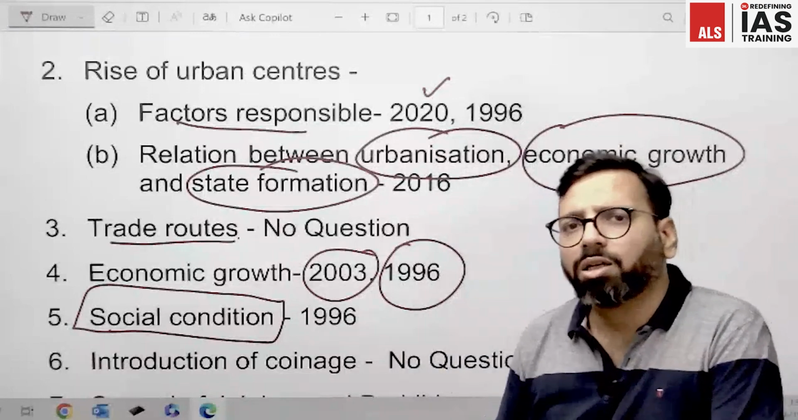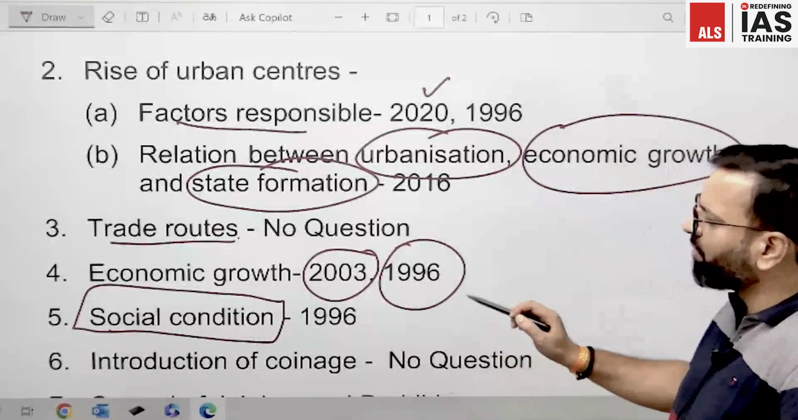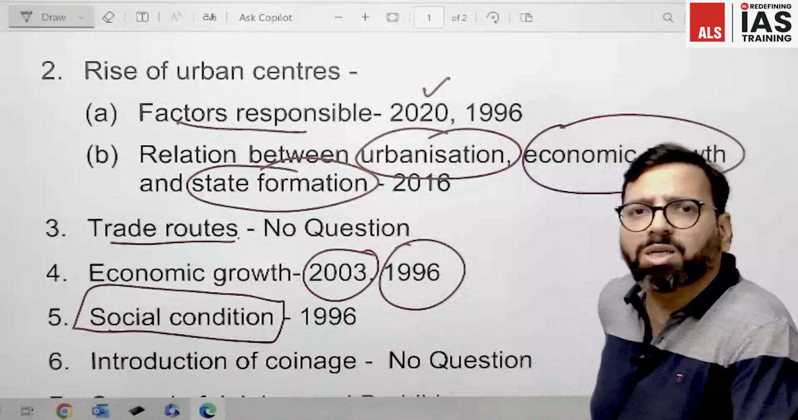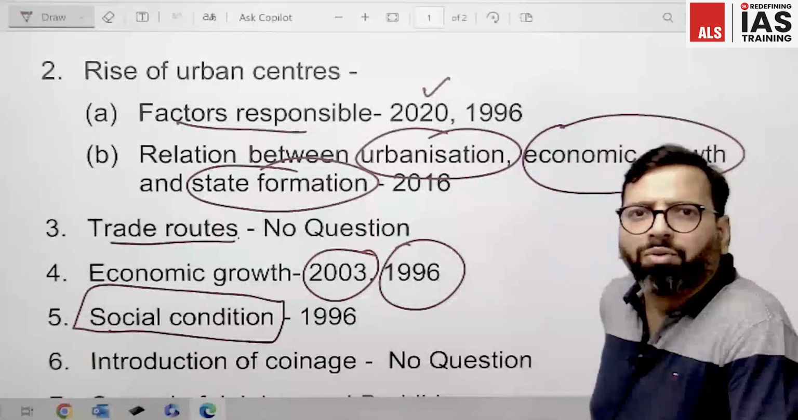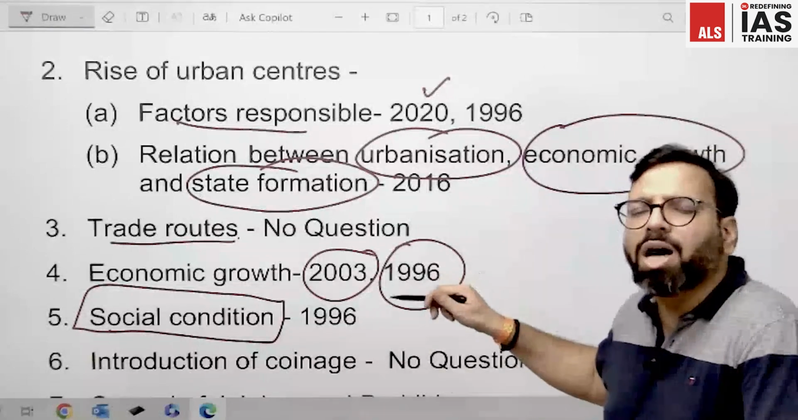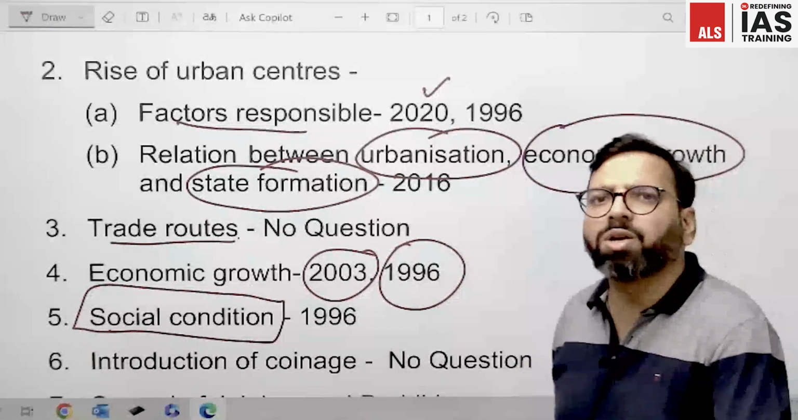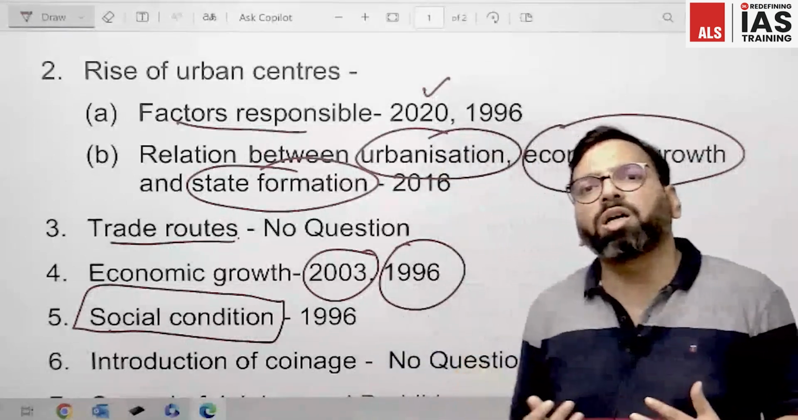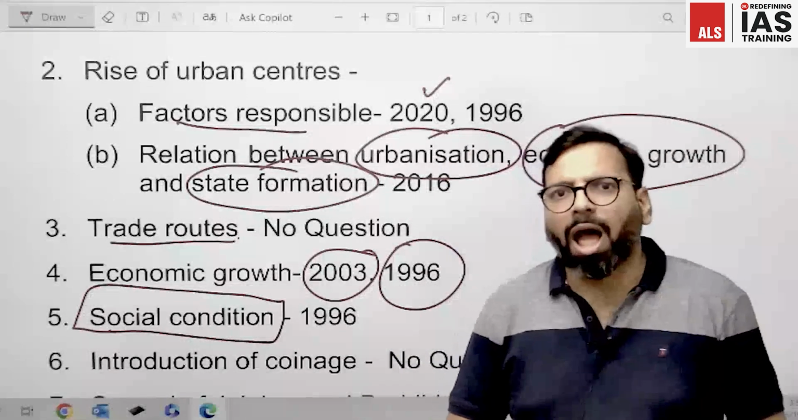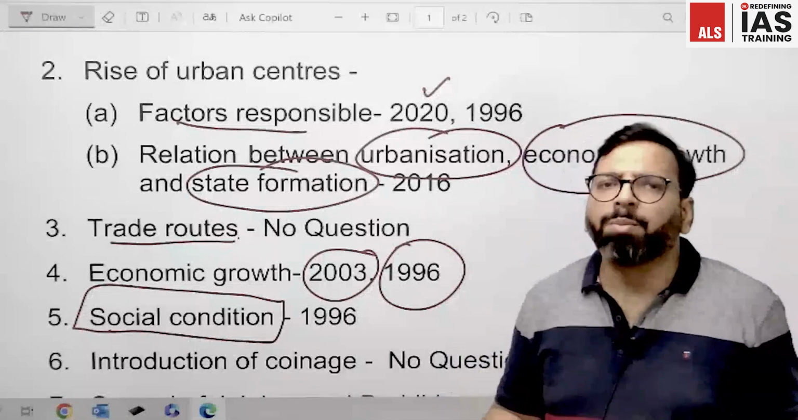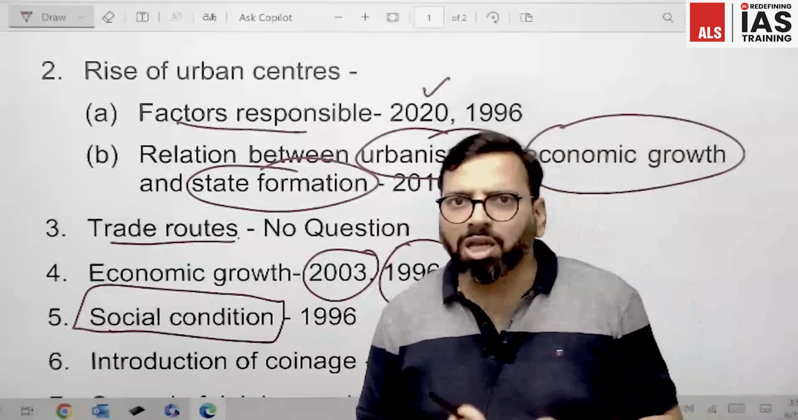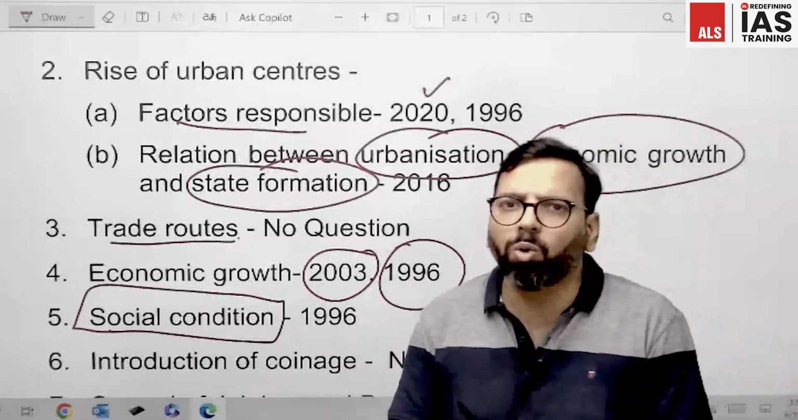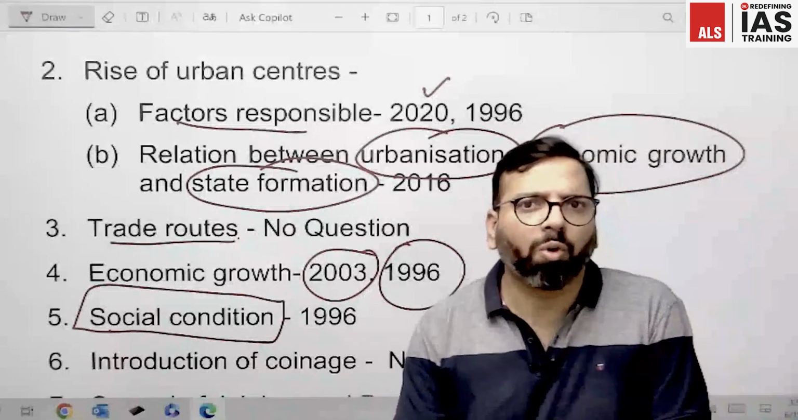Moving ahead, the next topic given in this syllabus is the introduction of coinage. The earliest punch marked coins which we find in India belong to this Mahajanapada period. So definitely it was a very prominent development and supported economic growth and other developments of this period. But UPSC has not asked a single question from this section yet, so we will have only a basic idea on the introduction of coinage.